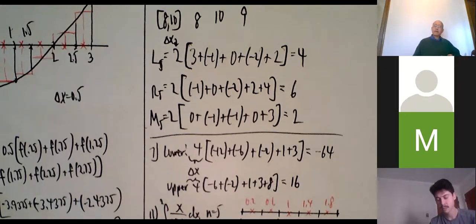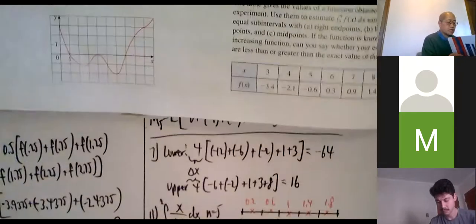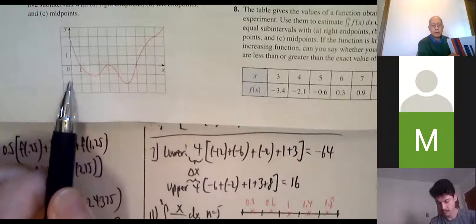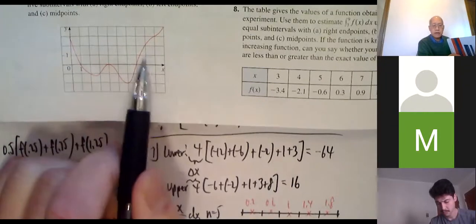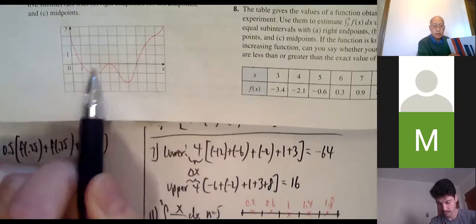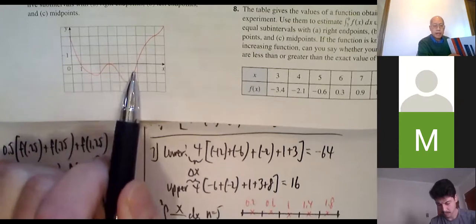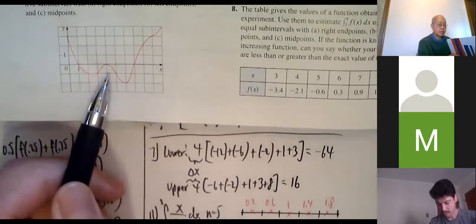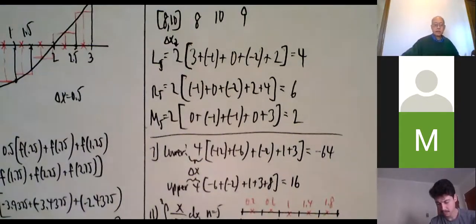So ultimately, all three of them came out positive. So they're saying there's actually more area above the axis than below, right? So that's positive. All of that's positive. This piece here would be negative. This piece here would be negative. And they're saying there's more net amount above than below. So that's that one.